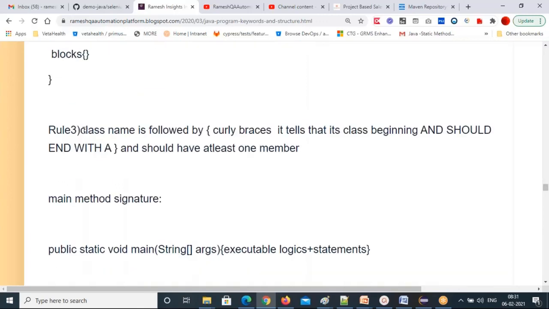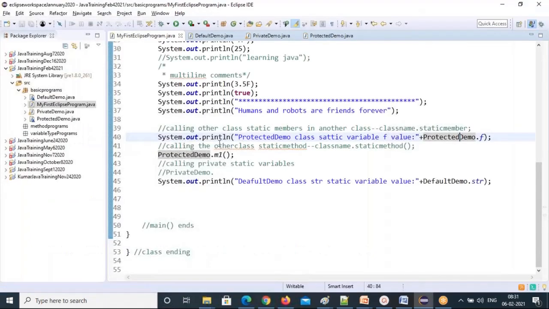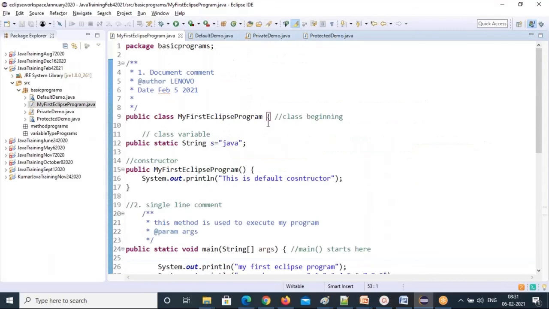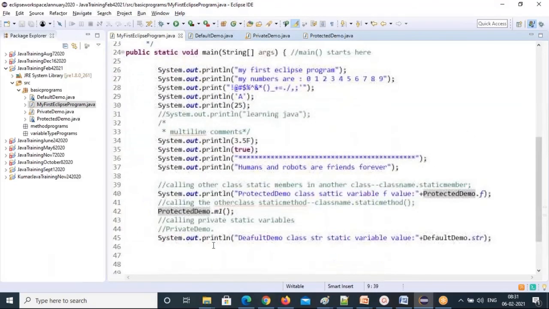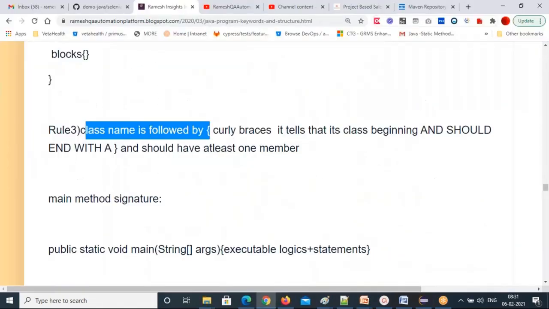And rule 3: the class name is followed by curly braces. After the class name it should start with a curly brace. If you are creating a class, the curly brace tells that it is the class beginning, and it should end with a curly brace. Make sure the class ends with a curly brace. It should start with a curly brace and end with a curly brace, so that's a pair of brackets. That's all about access modifiers, class structure, and class naming convention.